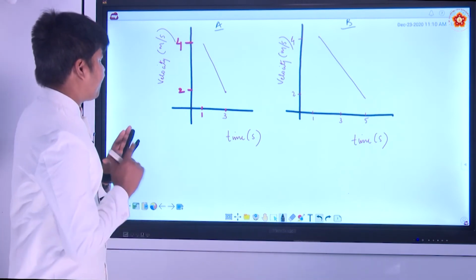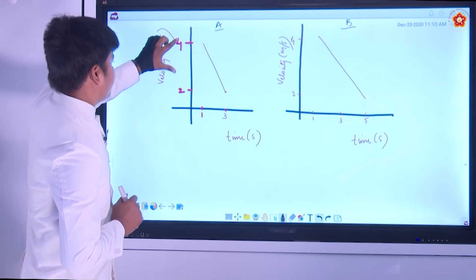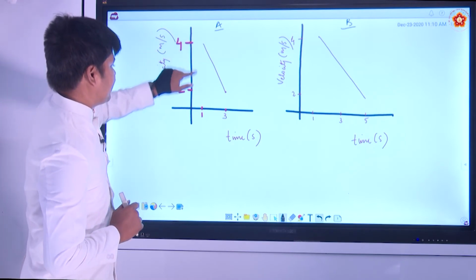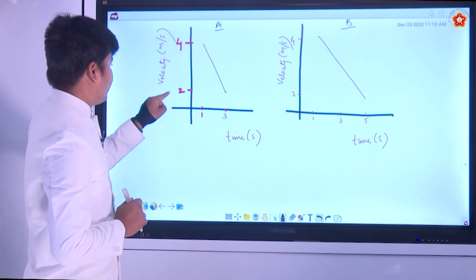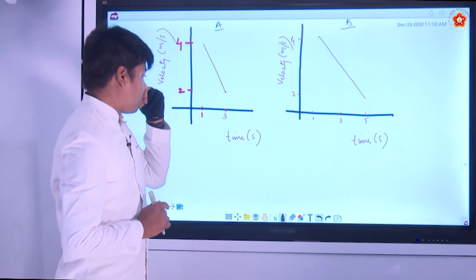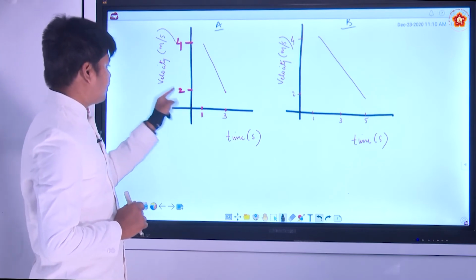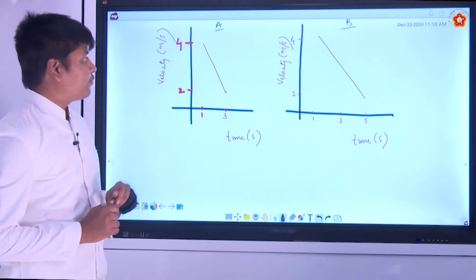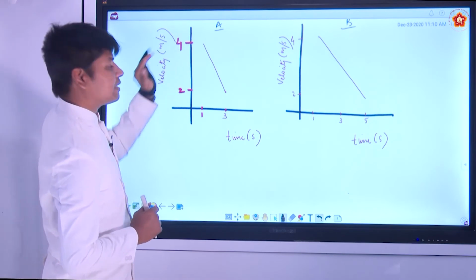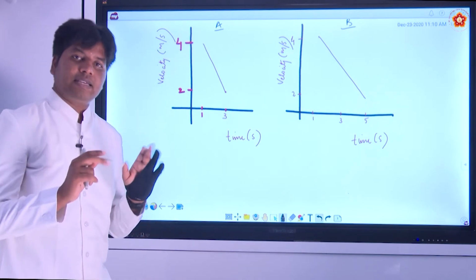Here you can see the change in velocity from 4 meter per second. It is starting at time t equal to 1 and it is coming to a halt at time t equal to 3 with the velocity of 2 meter per second. So, final velocity is less than the initial velocity. So, it is decelerating.